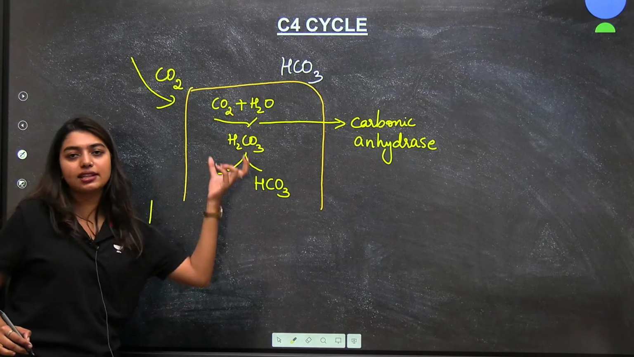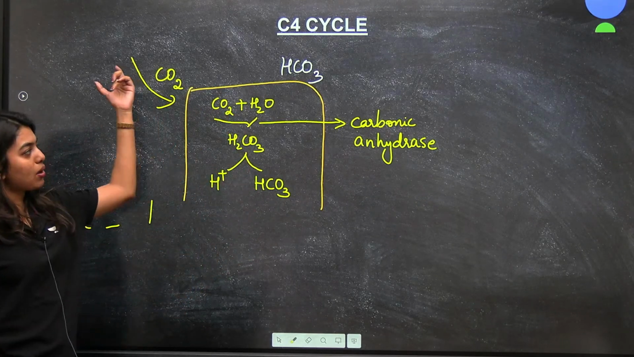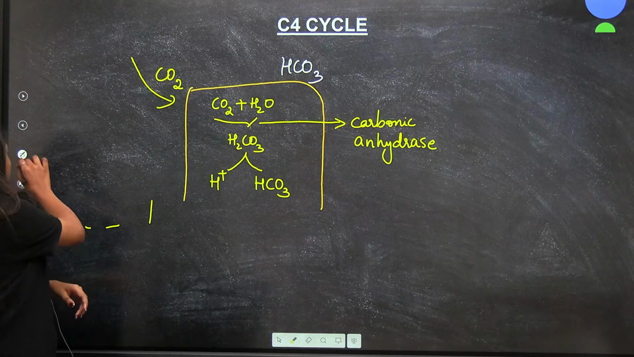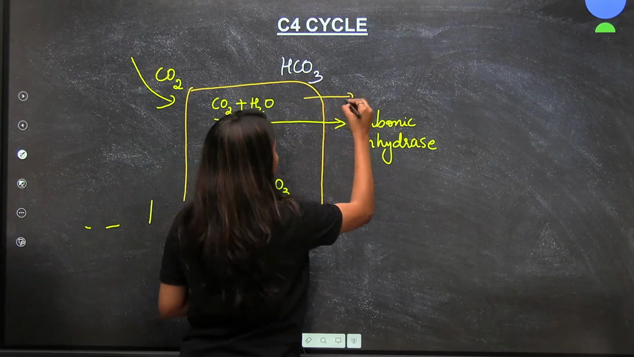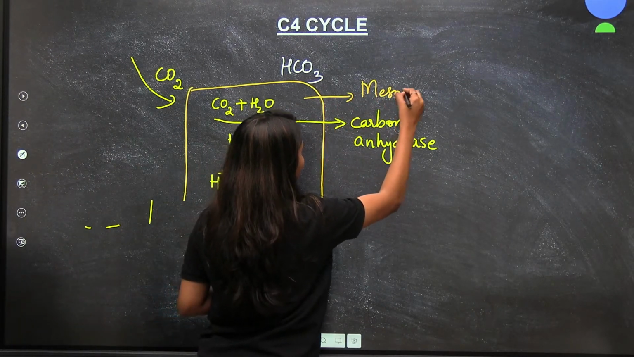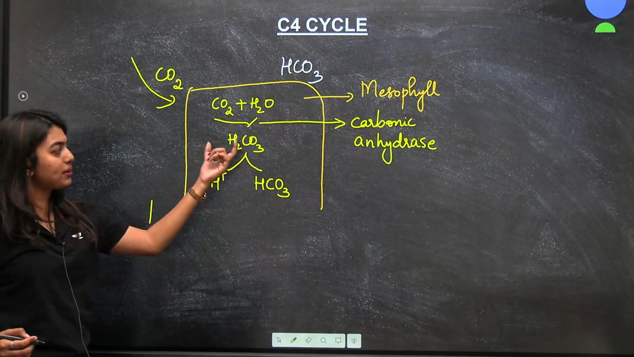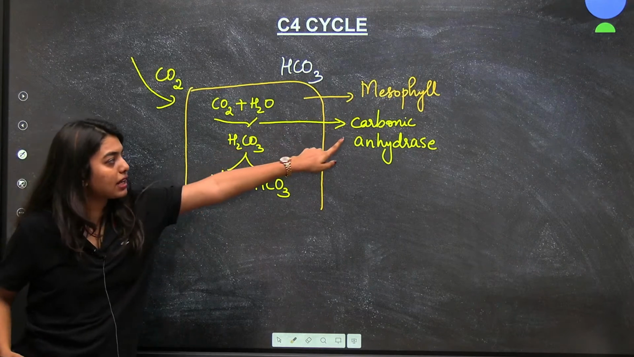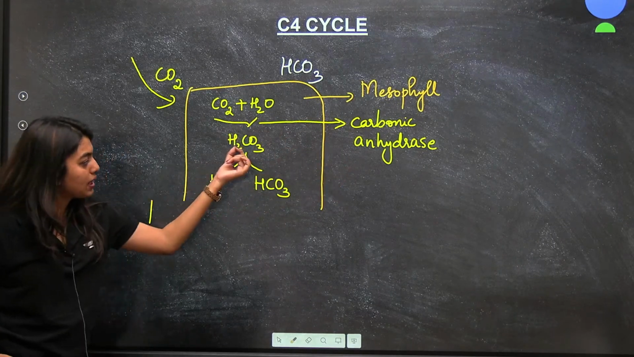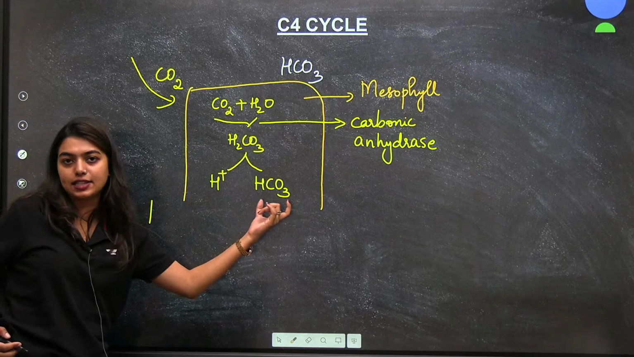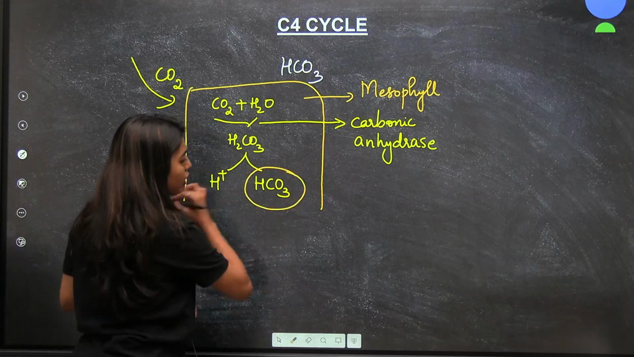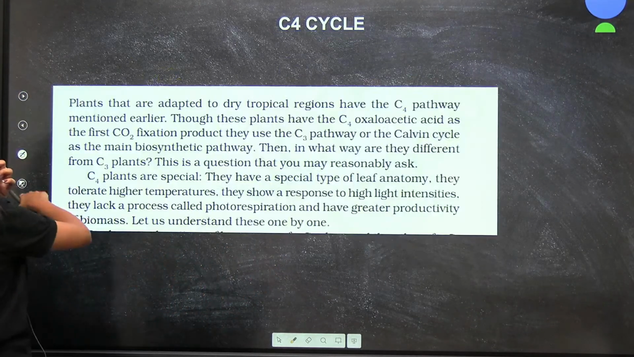That is why just understand this process. Carbon dioxide from outside will enter your mesophyll cells. So this is your mesophyll cells. It will form the acid, and that will be done by carbonic anhydrase. That will again split into H plus and HCO3. This is what is mentioned in your textbook. Now we will get into the steps.